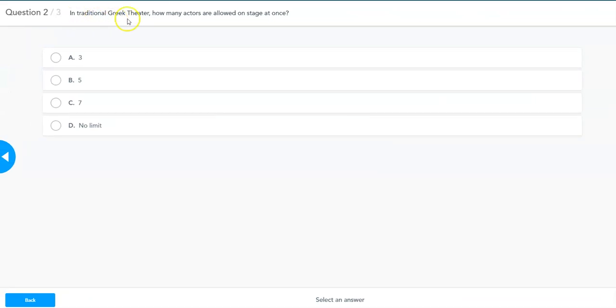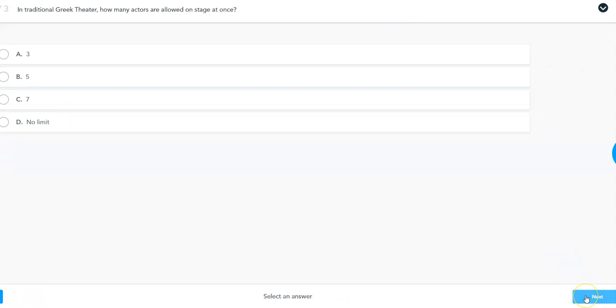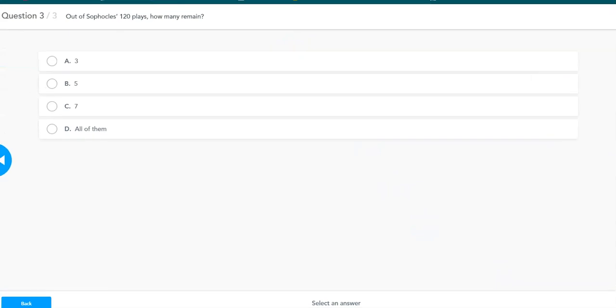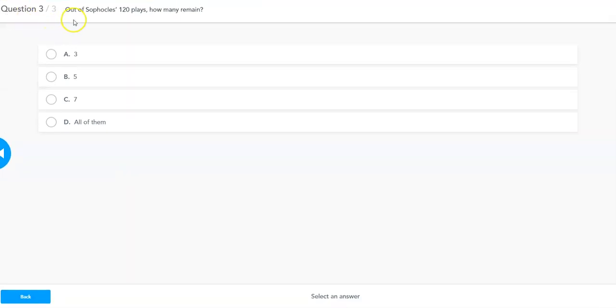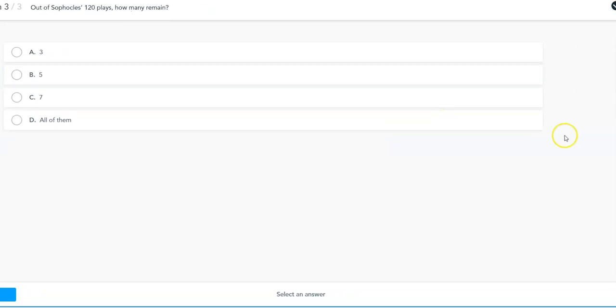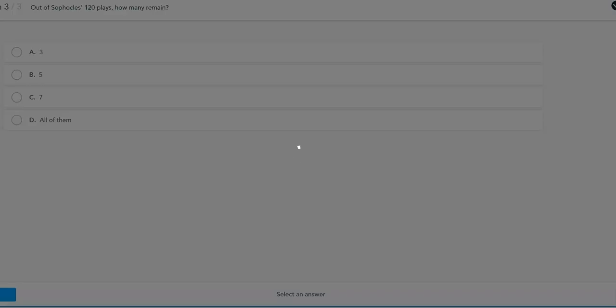Question 2 says, in traditional Greek theater, how many actors are allowed on stage at once? Again, answering A, B, C, or D. Maybe the limit isn't possible. We don't know. But once you have answered that, you're going to be moving along and hitting next for the last question in the quiz. So our last multiple choice question says, question number 3, out of Sophocles' 120 plays, how many remain? So again, you're answering A, B, C, or D, and then that is the last one. So at that point, we can hit our blue arrow button off to the side and continue on.